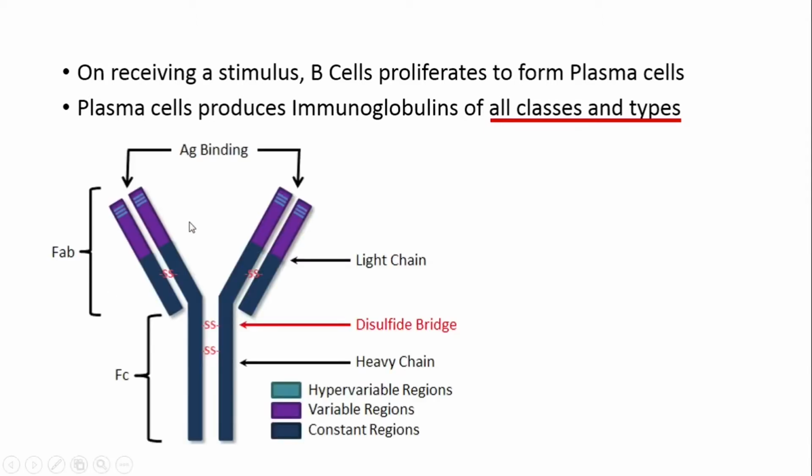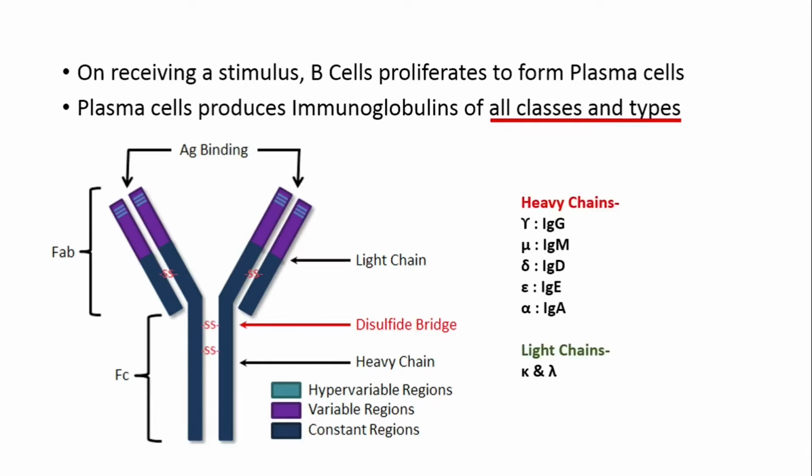Here in this particular diagram, I have shown the structure of the immunoglobulin. The long one is called the heavy chain and the short one is called the light chain. This half is the fragment antigen binding half and this half is the fragment crystallizable half. This is the antigen binding site. The heavy chain with itself and the heavy chain with the light chain are linked by disulfide bridges. If this heavy chain is of gamma type, then the immunoglobulin is IgG. If it is of mu type, then it is IgM, delta IgD, epsilon IgE, and alpha IgA.